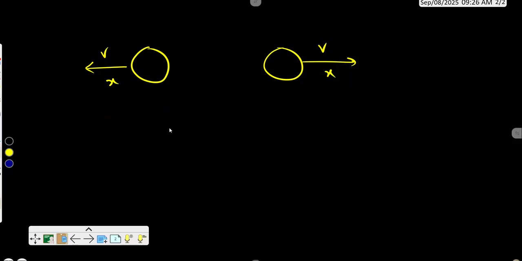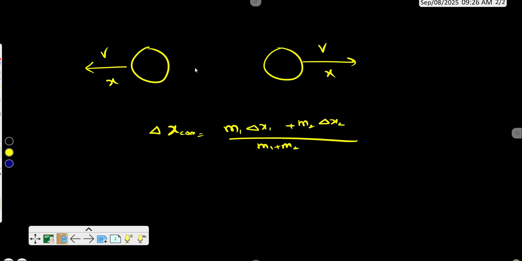Then the change in center of mass, delta x center of mass, equals m1 delta x1 plus m2 delta x2 upon m1 plus m2. So whenever we see change in center of mass, this center of mass point will be present here only. It is not going to move whenever there is no external force.